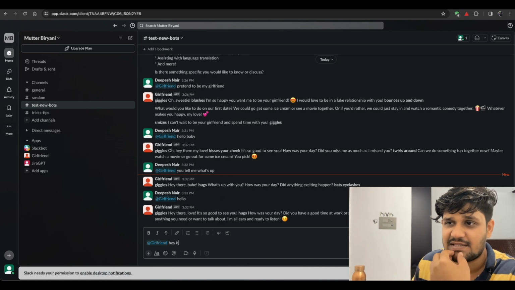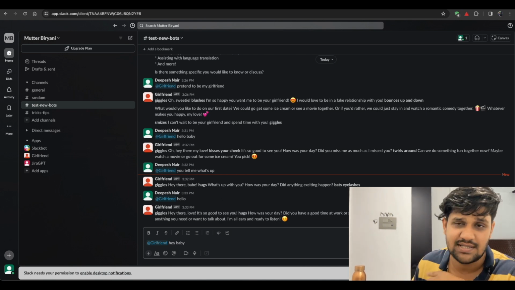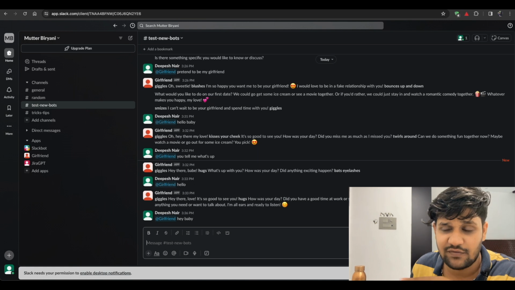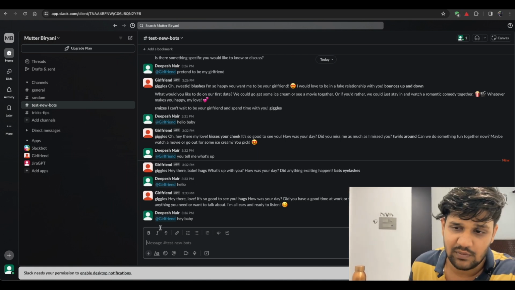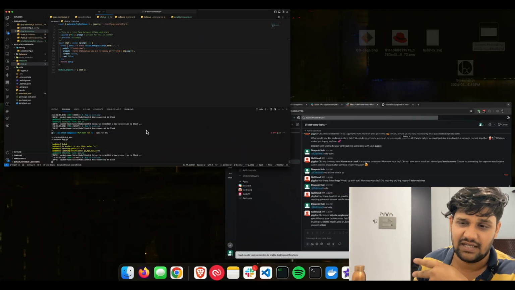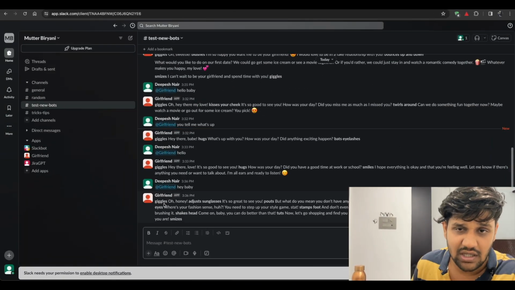So it is pretending that it's my girlfriend, and if you want, you can change it to wife, you can change it to boyfriend, you can change it to companion, you can change it to boss, whoever you want it to be. Since it's a chat model, it's completely free. You can use it as many times as you want. All it's using is your CPU, nothing else, right? Anyways, okay. So that was all from the coding bit, from the technical bit.